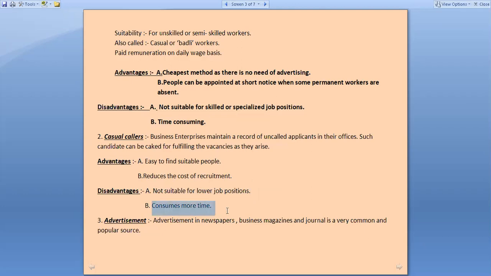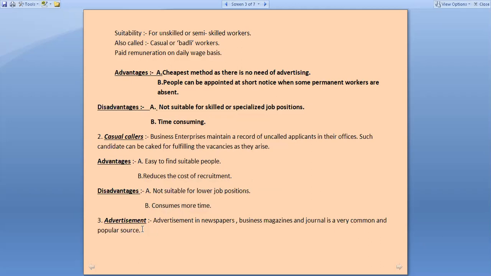It consumes more time, as we know that calling people, calling them for interview, then attending each and every one, then selecting and handling each and every step of the selection process also includes so much time. So it is a very time consuming process.